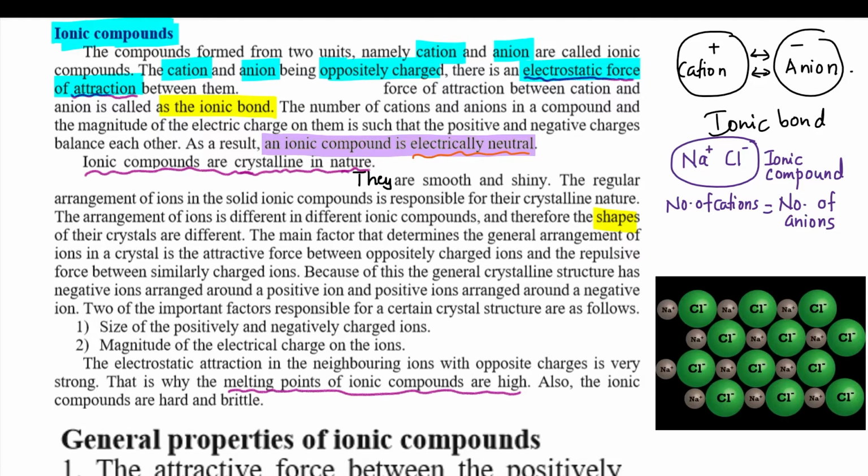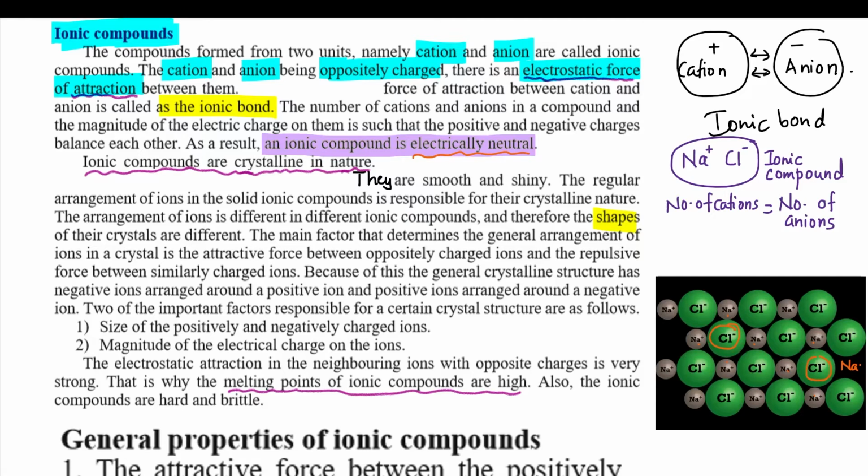The other property of ionic compounds is that they are crystalline in nature. They are smooth and shiny. Why do they have a crystalline nature? The regular arrangement of ions in the solid ionic compounds is responsible for their crystalline nature. You can see over here, that is a chloride ion, and around it there are these sodium ions. The same type of arrangement is repeated again and again. So this causes them to have a crystalline structure.